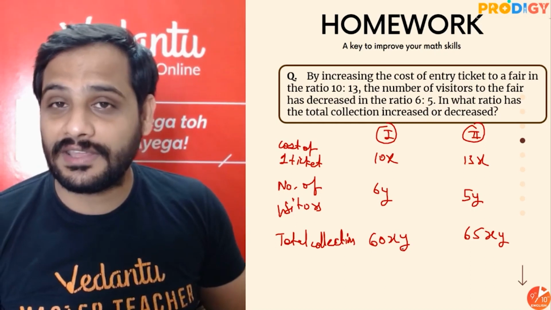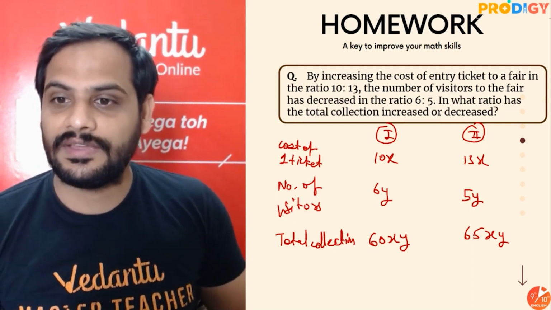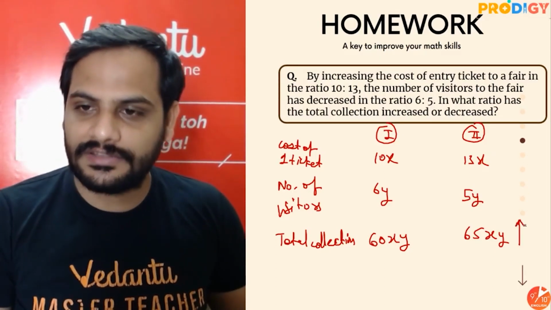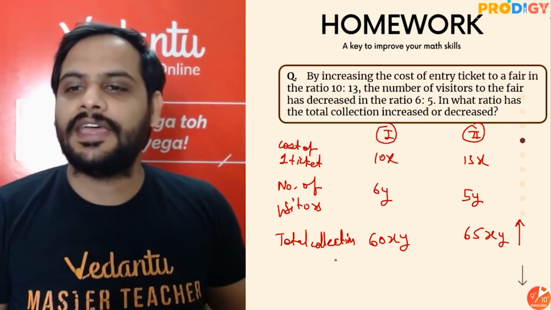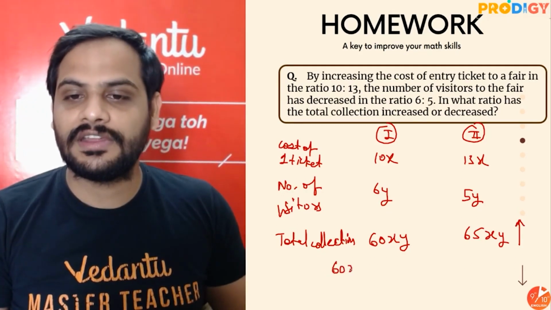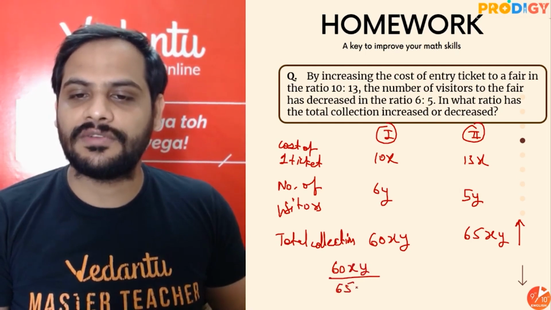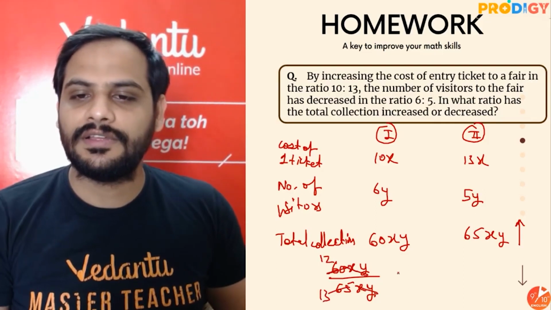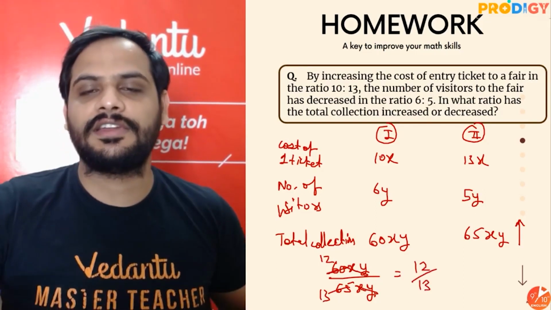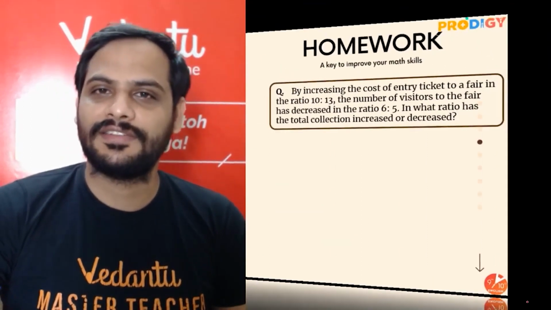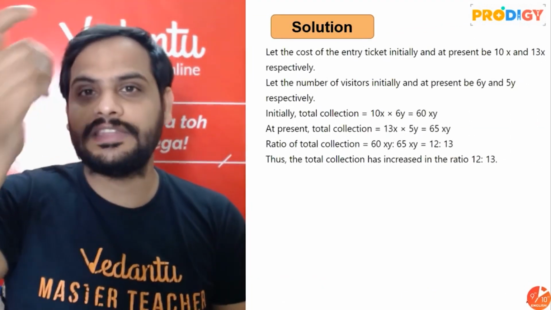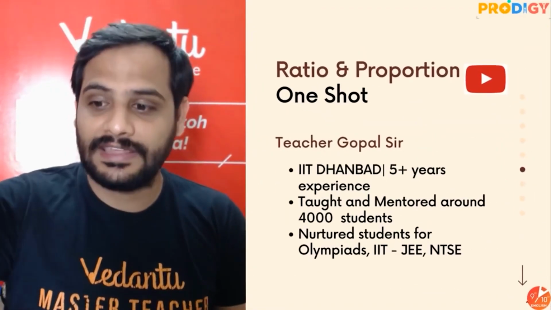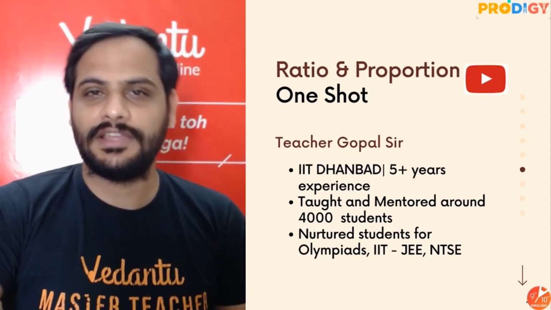So we can clearly say in case 1 it is 60xy, in the second case it is 65xy. So we can clearly see the collection has increased, and in what ratio has it increased? It has increased in the ratio 60xy divided by 65xy. This and this got cancelled. 5 12s are 60, 5 13s are 65. So the increase in the collection is in the ratio 12:13. Easy? Alright. I was waiting for your answer, guys. So always please make sure that whenever I give you a homework question, give your answer in the comment section.